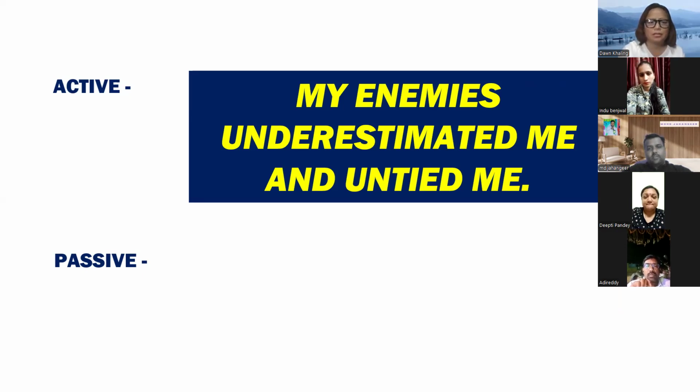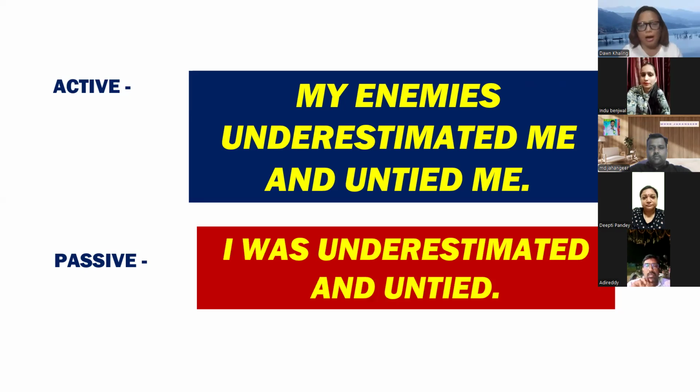My enemies underestimate me and untied me. I was underestimated by my enemies and untied me. But "me" is common in both the sentences. So just take "I" one time. I was underestimated and untied. Correct. Yes, ma'am. I was underestimated and untied.